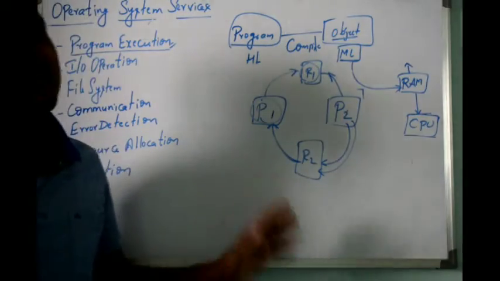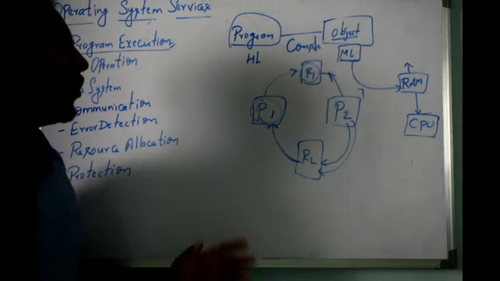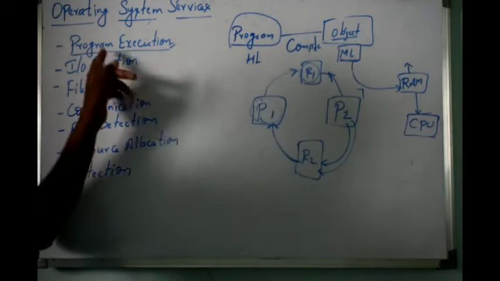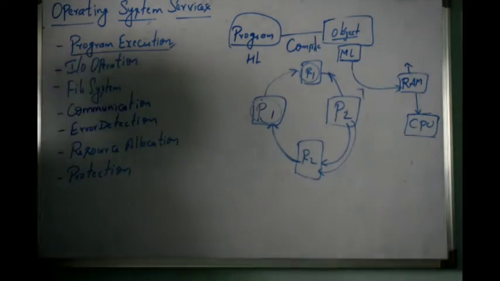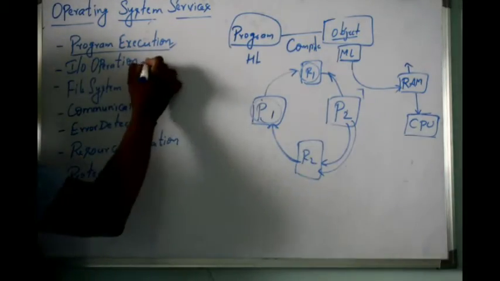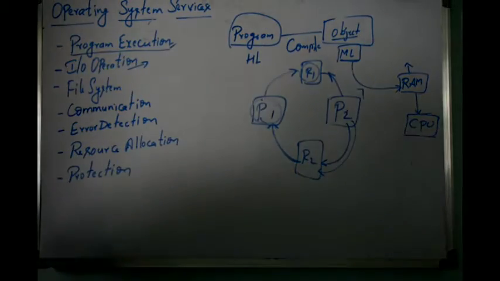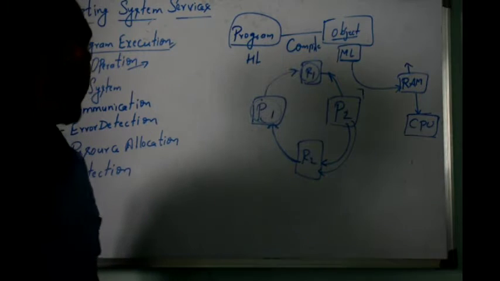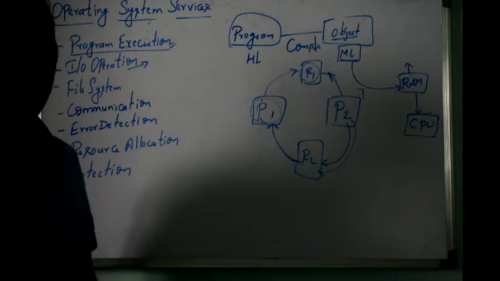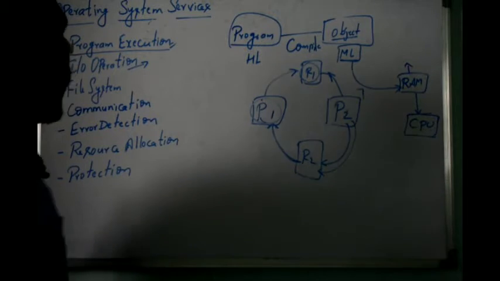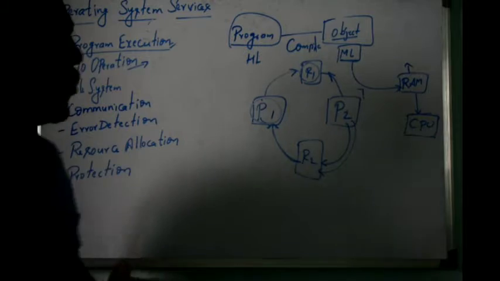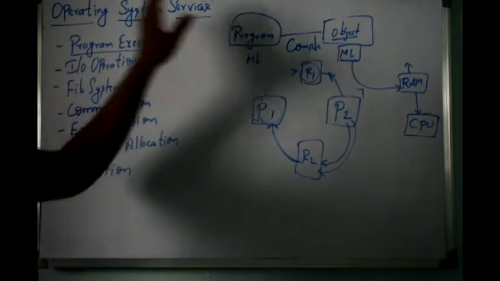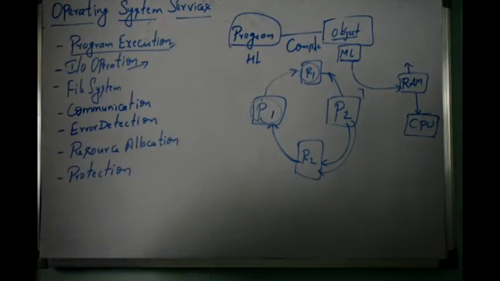So regarding these things and how to avoid deadlocks, that is handled by your function called program execution. And next, coming to IO operations. IO operations represent whenever you want to do any input, if you want to read or write data, how to read data, how to write data, how to communicate between one device and another device, those things will be taken care of by, or those functions are considered as, input output operations.